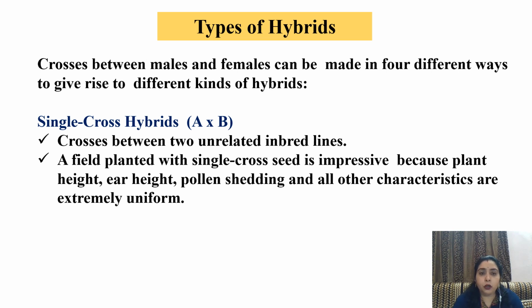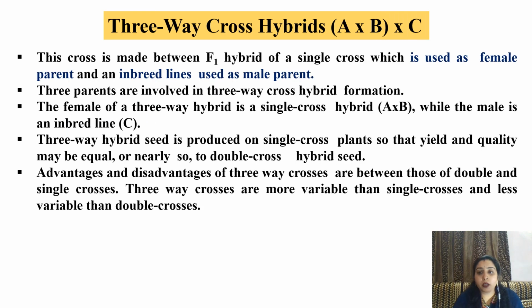Single cross hybrid: crosses between two unrelated inbred lines, that is, one parent is A and another is B, both are crossed to get the hybrid plant. A field planted with single cross seed is impressive because plant height, ear height, pollen shedding and all the other characteristics are extremely uniform.